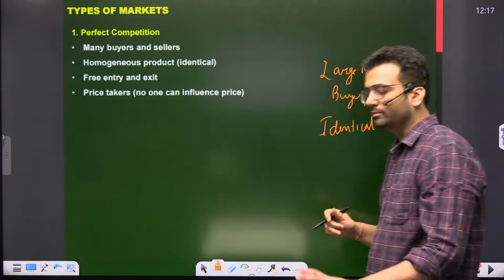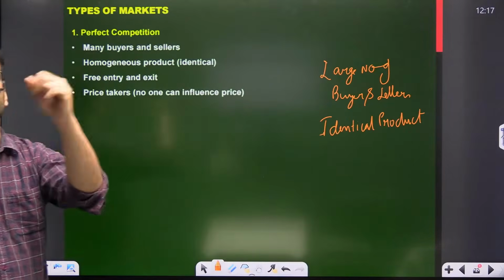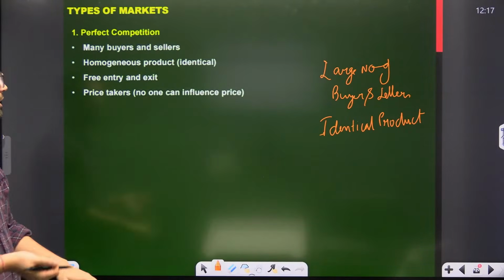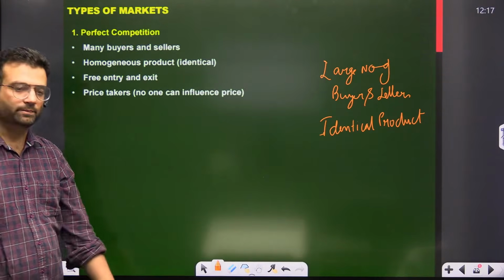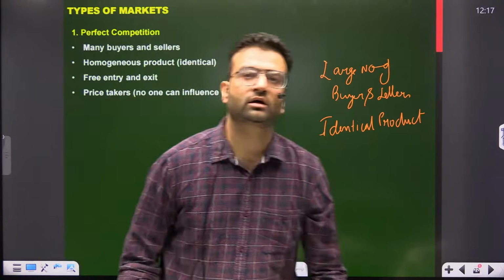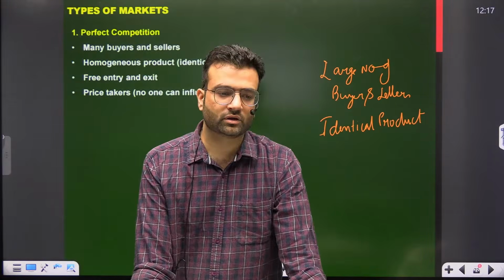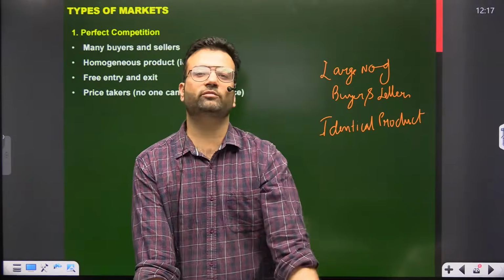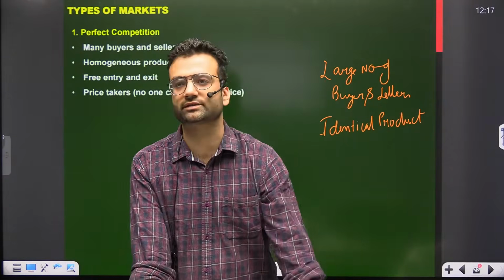Okay. Many will come, many will go. Many shops will open, many shops will close. And no one has the right to influence the price. There is a market in Karol Bagh called Gaffar Market, famous for mobile phones. There are hundreds of shops for mobile phones and chargers, tempered glasses, and all these things.